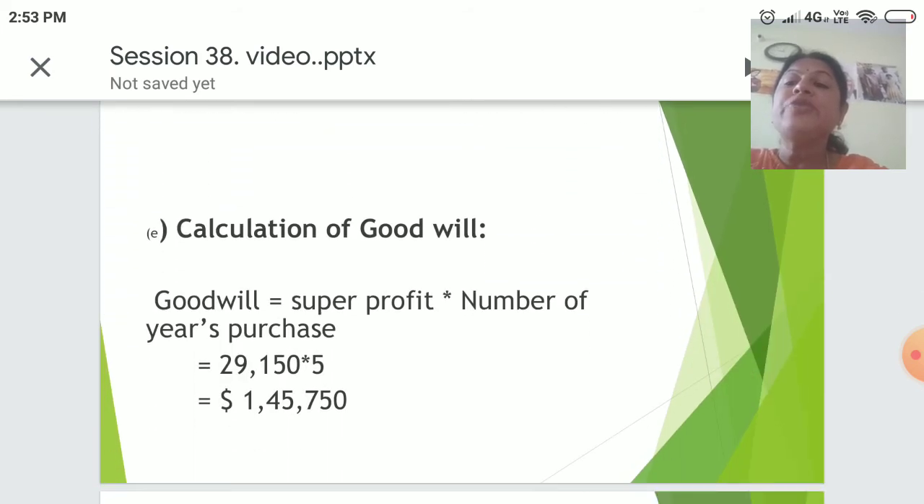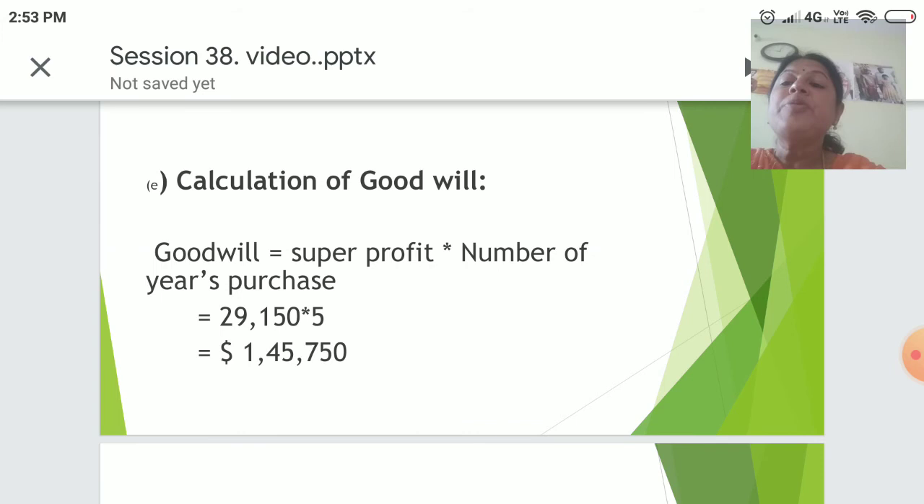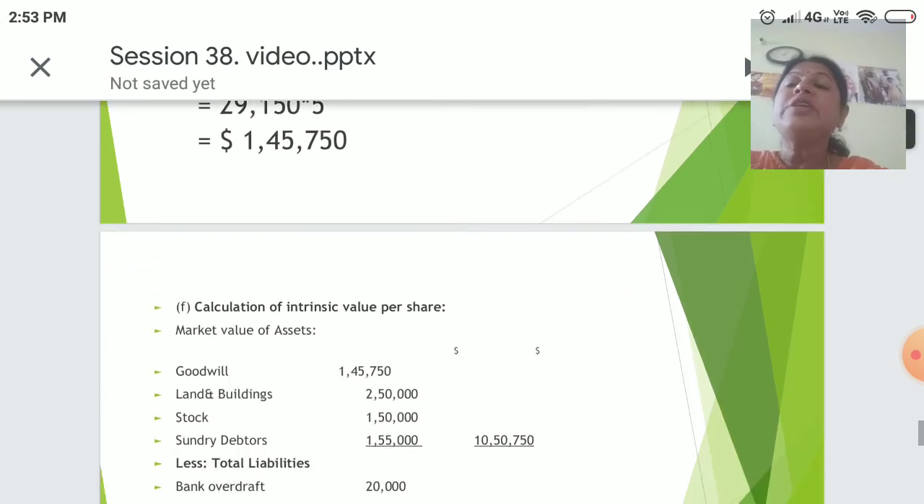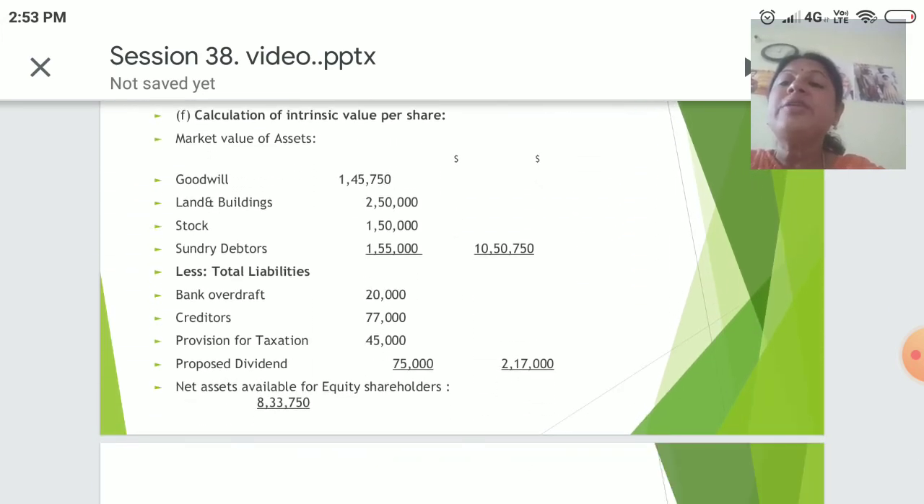Calculation of goodwill. Goodwill equals super profit into number of years purchase, 29,150 into number of years, that is 5. So 1,45,750. Then calculation of intrinsic value. You have goodwill, land and building, stock, debtors, which comes to 10,50,000. Then you have less liabilities like bank overdraft, creditors, provision for taxation, proposed dividend. That will total 2,17,000.